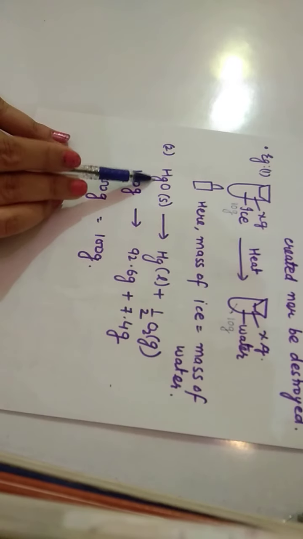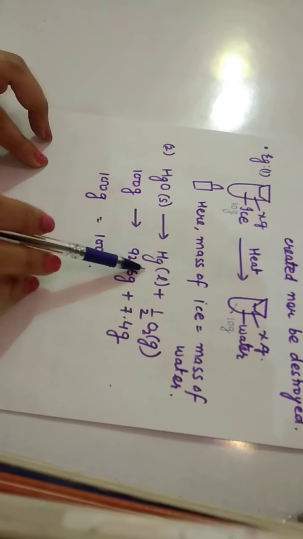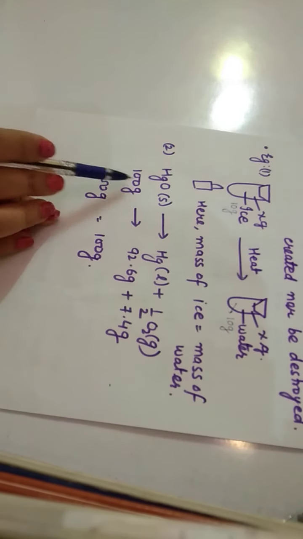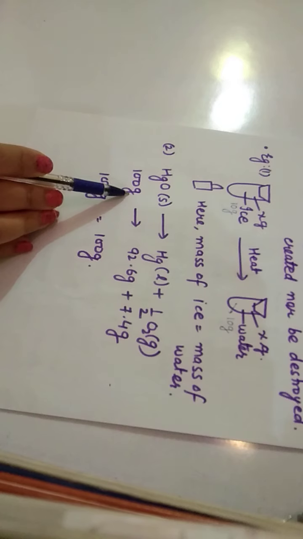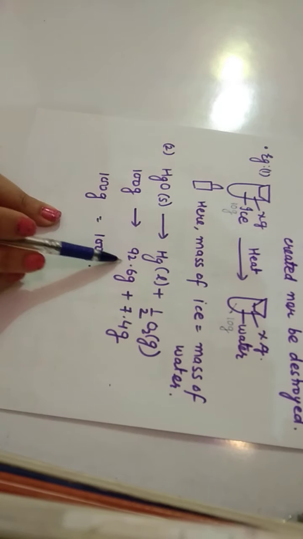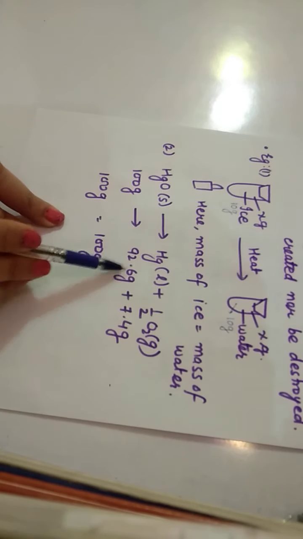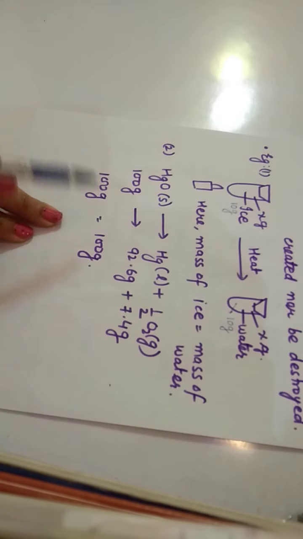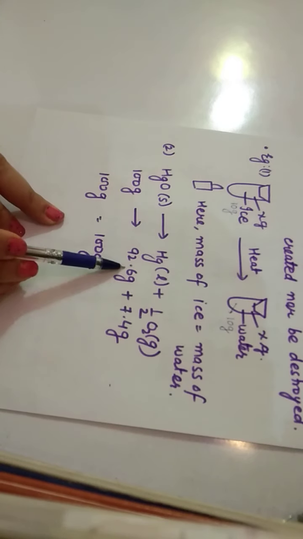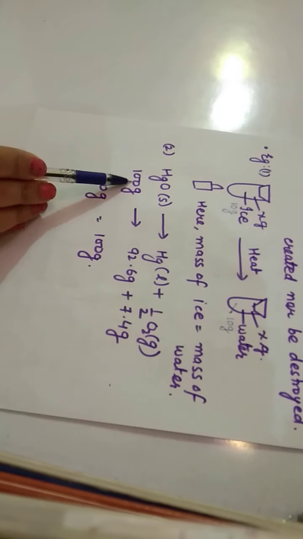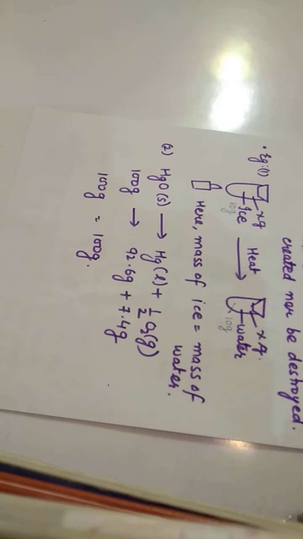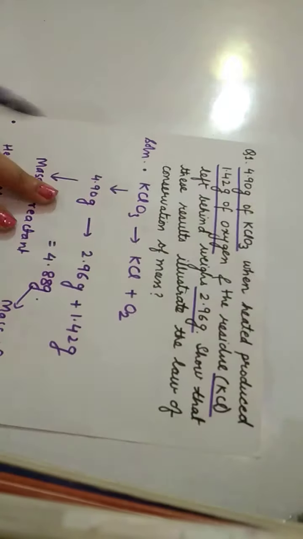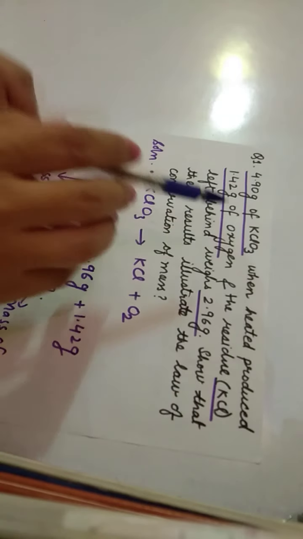One more example, mercuric oxide. If you heat mercuric oxide, then on heating it will give mercury plus oxygen. So 100 gram of mercuric oxide will dissociate into 92.6 gram of mercury plus 7.4 gram of oxygen. If you add these two, the mass of the product will be equal to the mass of the reactant, that is equal to 100 gram. So these are the examples. Now we'll do one numerical based on this law.